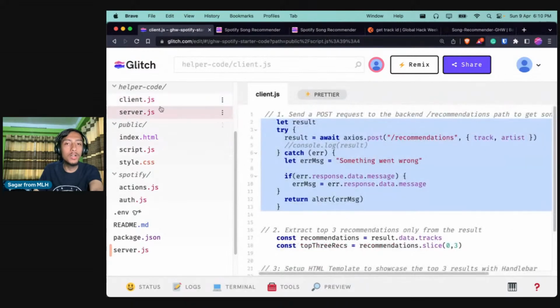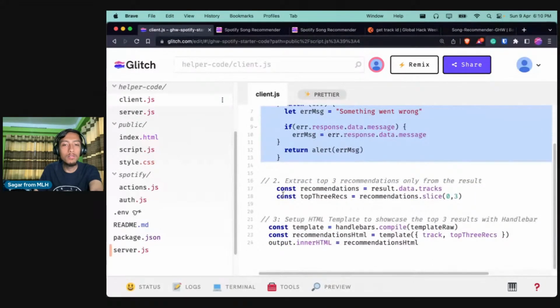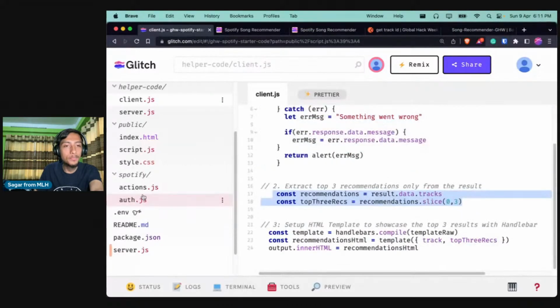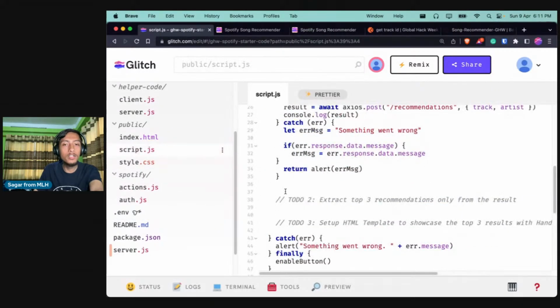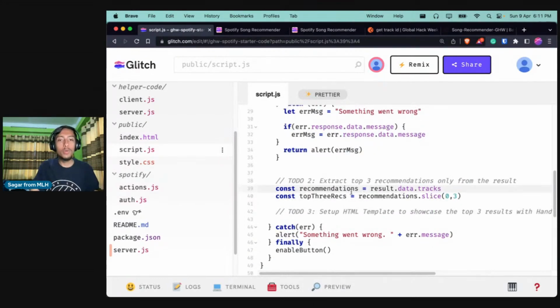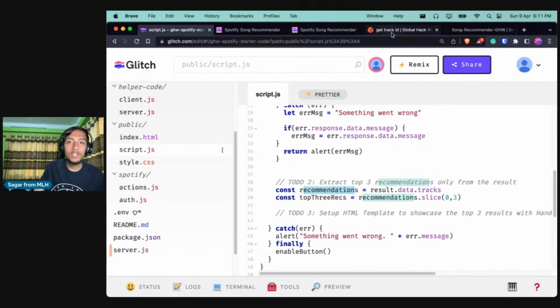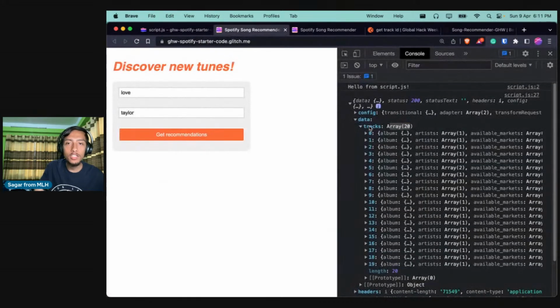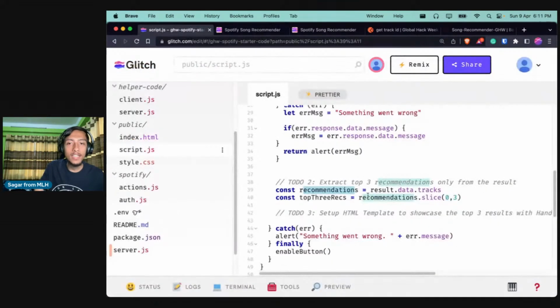And if you go to the helper code client side, here is all the code needed to understand that. I'll just copy this, and on the front end script.js, I'll paste it. And over here, you are seeing that we are storing the recommendations, the result of the data, and you can even see that there is a property named tracks, right? So there is a property named tracks under data. So that is exactly what we are doing. So we are accessing the result object, and then the data under it, and then finally the tracks. And out of those tracks, we are only getting the top 3 using the slice method.